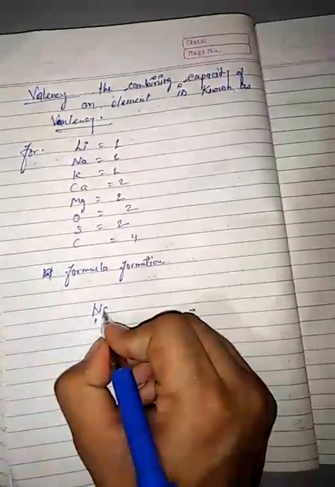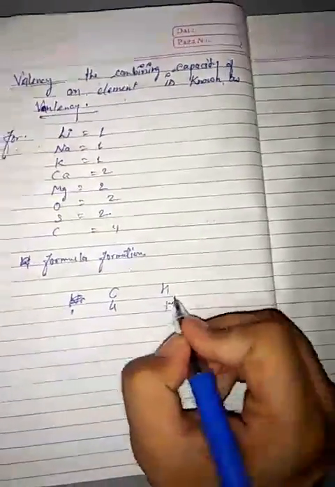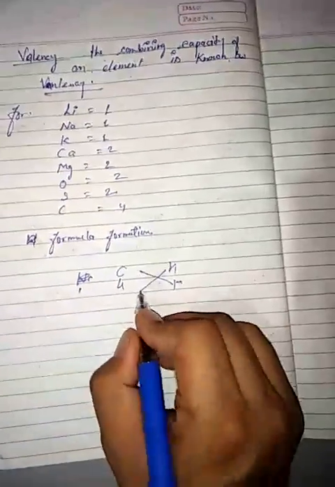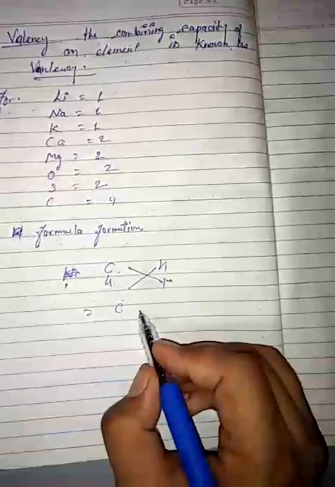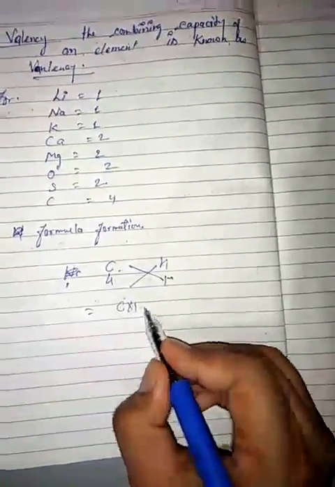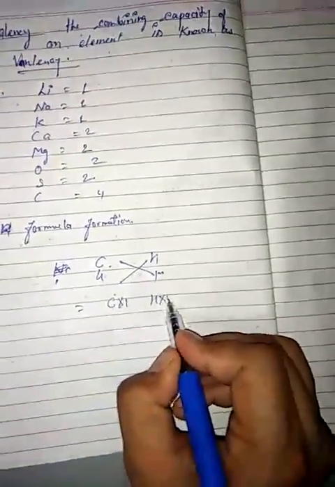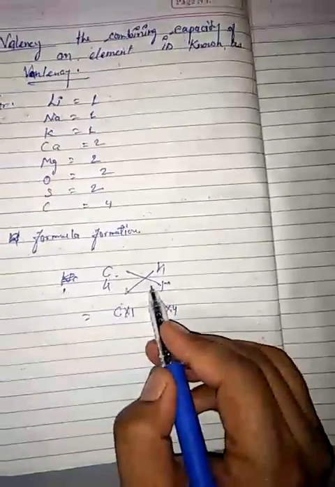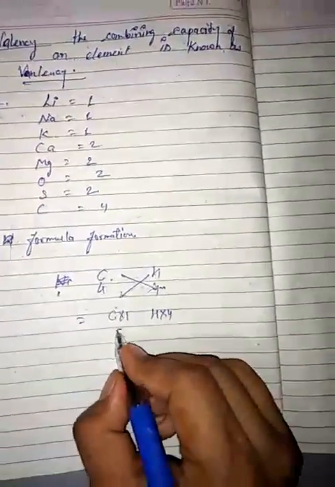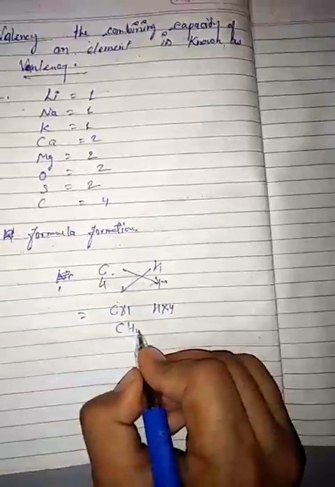For example, carbon has valency four and hydrogen has valency one. So to find the formula when carbon and hydrogen join, we do cross multiplication: C is 1 and H is 4.